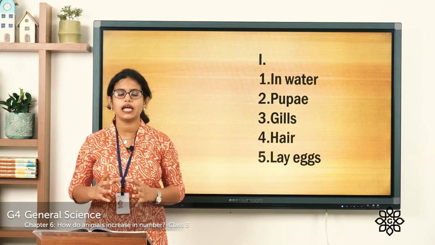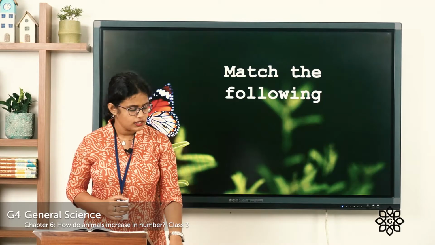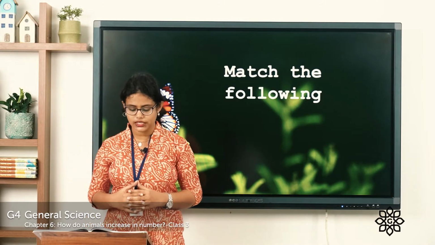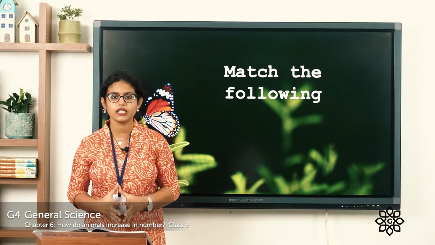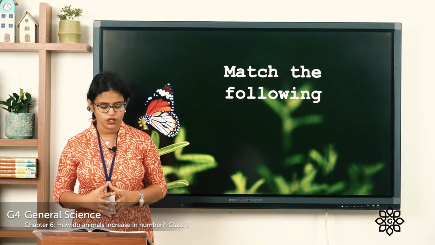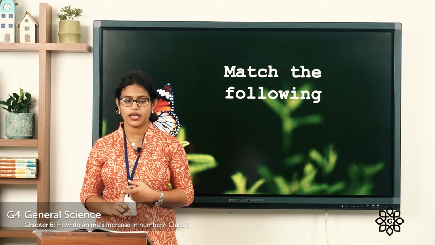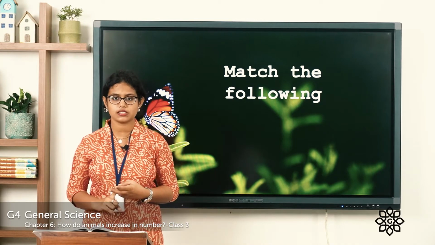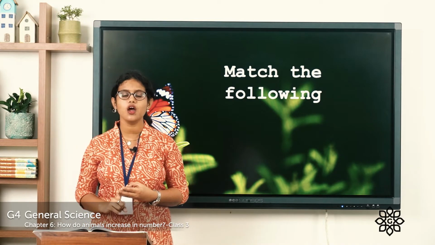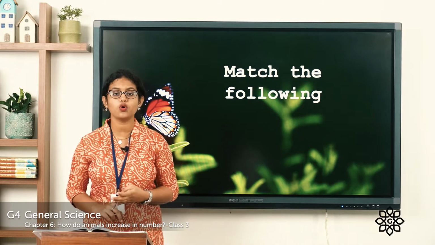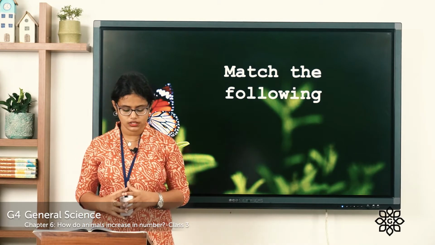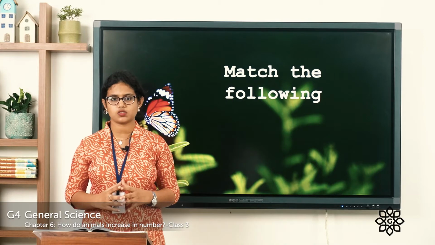So the answer is lay eggs. Coming to the next one, that is match the following. You have to match with the correct pair. The first one, lions. You have to match it with the correct pair. Second one, butterflies. The third one, frogs. The fourth one, turtles. And the fifth one, sparrows.